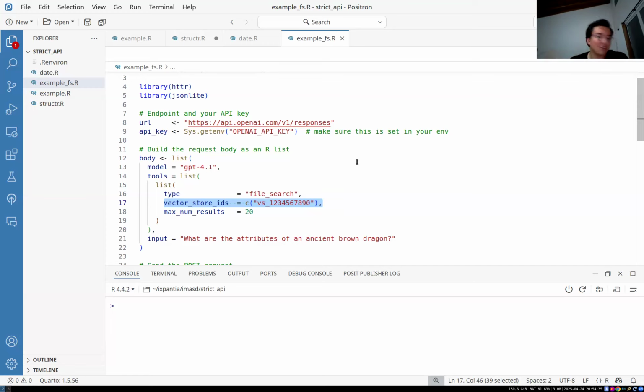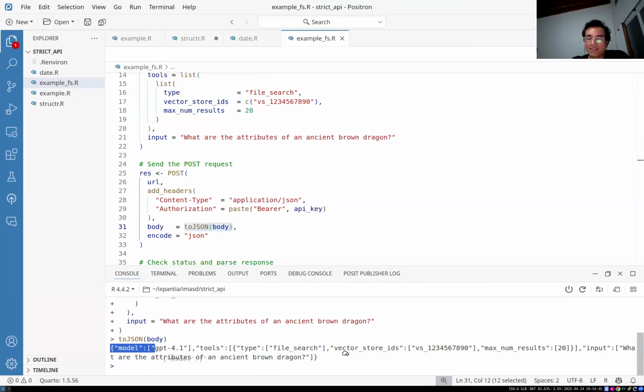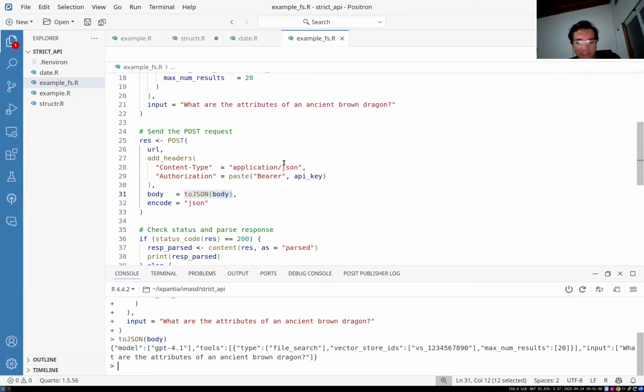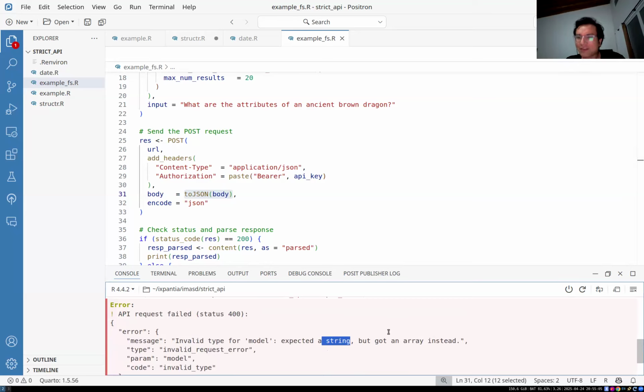So if we set a single string in the way that we would typically do in R, what this would do is, I'm going to run this. If we turn this into JSON, we can see that everything is going to be an array. We see that model GPT 4.1 is not a string that says GPT 4.1. It's an array that has a single value, GPT 4.1, in it. So if we try to send this as it is to OpenAI, it's going to tell us, hey, this is bad. I was expecting a string in model. You gave me an array.